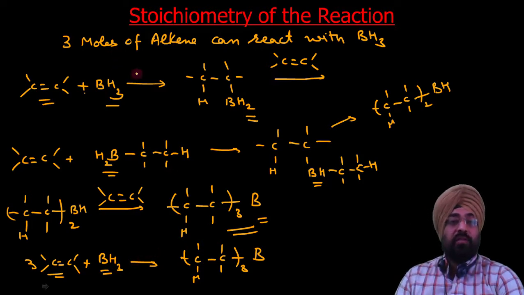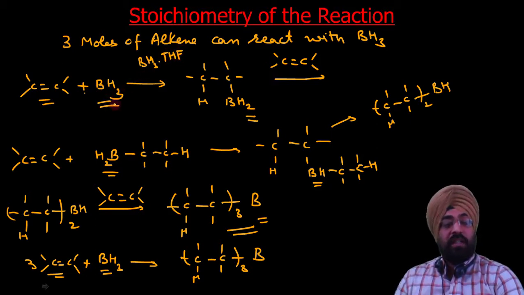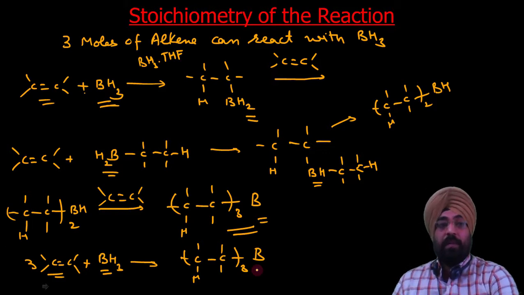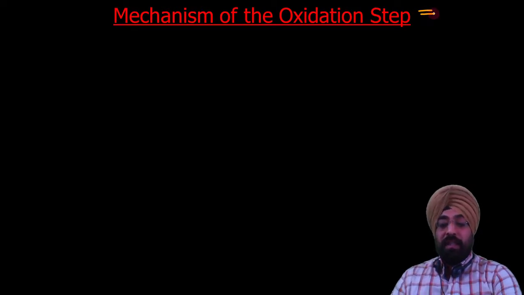So actually the source of BH3 is BH3THF. I have just used this for your easy understanding. Now this upon oxidation can give you 3 moles of alcohol. Now we have to discuss the mechanism of the oxidation step.